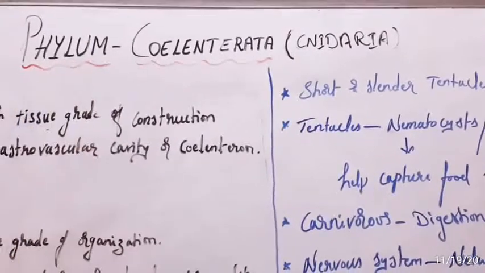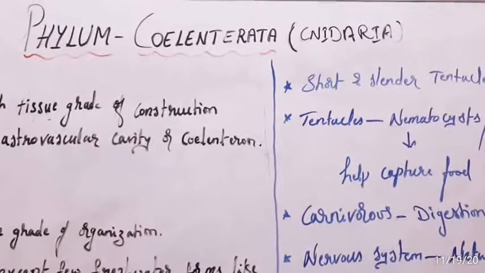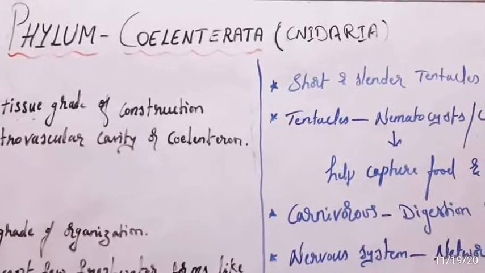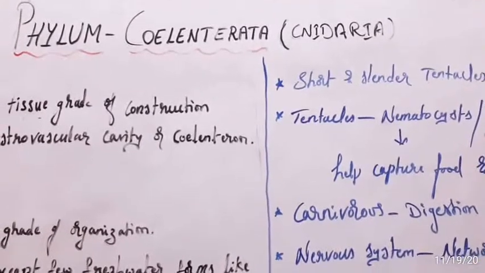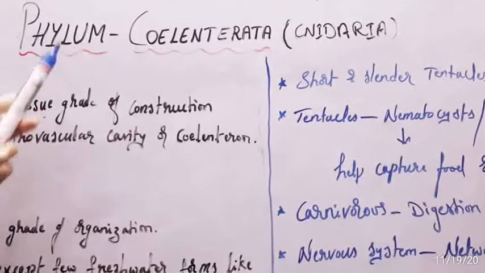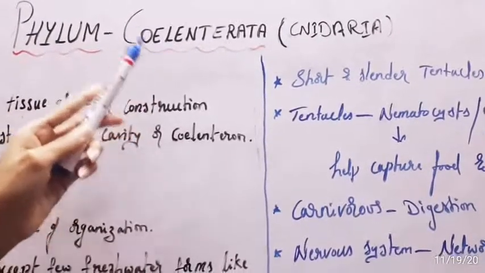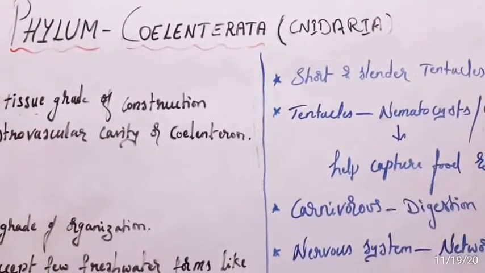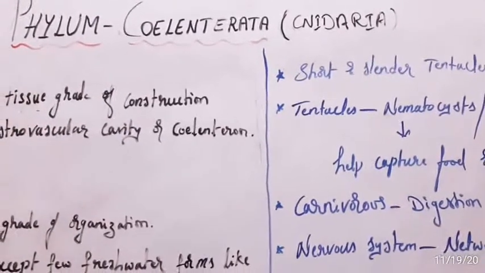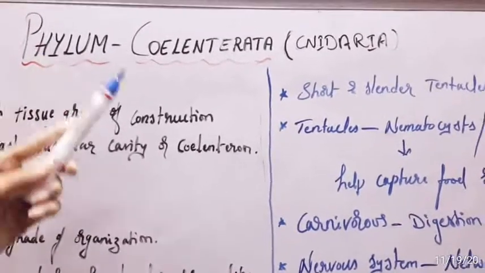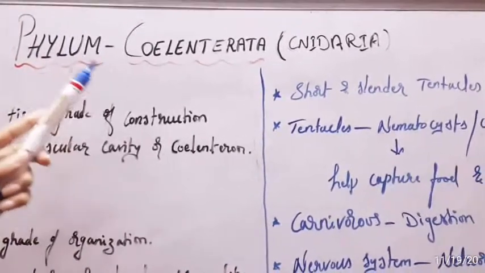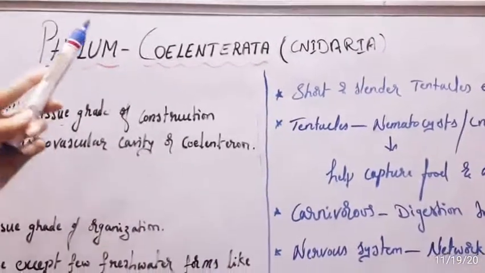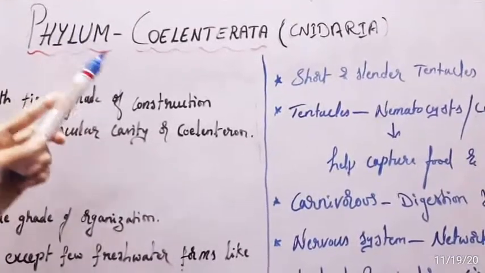Tissue grade of organization means all these cells are organized into tissues, and all the cells of a tissue perform the same function. So phylum Coelenterata has multicellular animals with tissue grade of organization. These coelenterates come under the division Radiata. That means the organisms are radially symmetrical, and they have two germ layers.